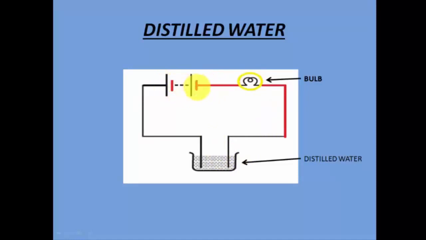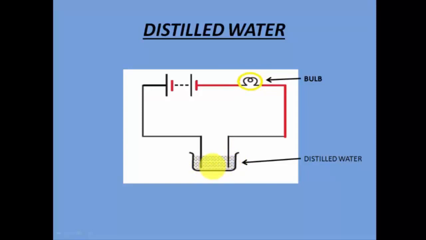When we close this circuit, the bulb doesn't glow. Why is it that even if the circuit is complete, still the bulb is not glowing? That means there is no reaction taking place when there is distilled water in the container, right?